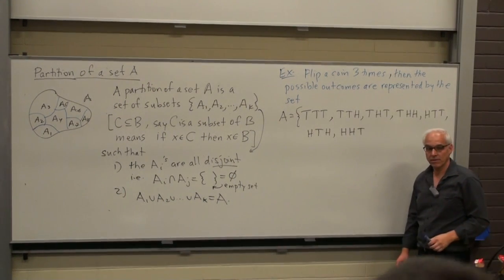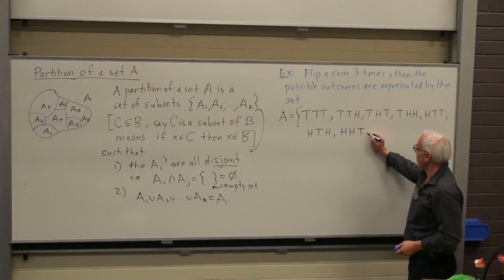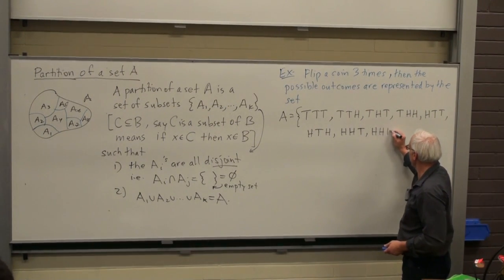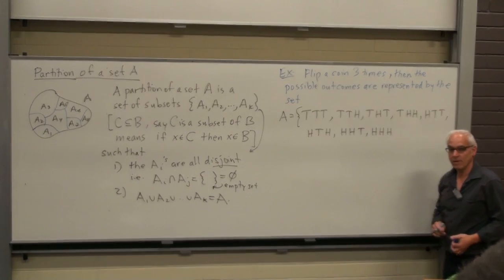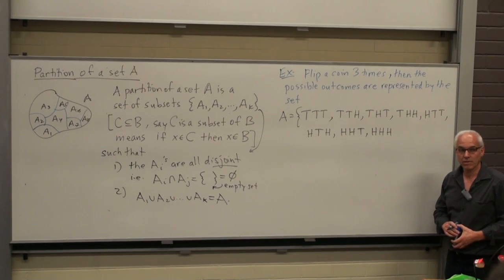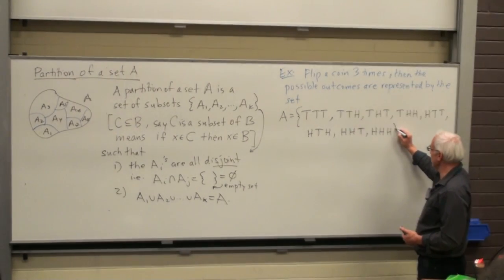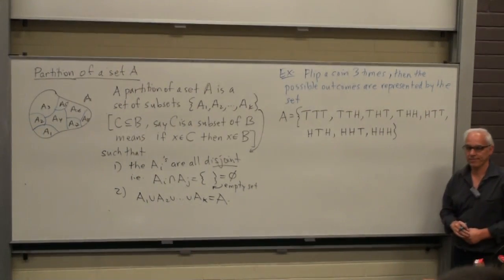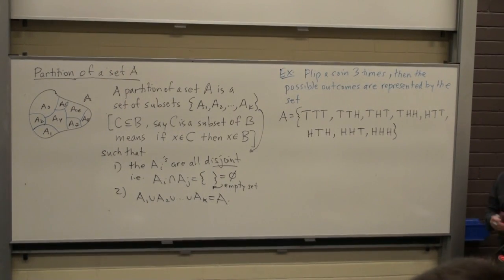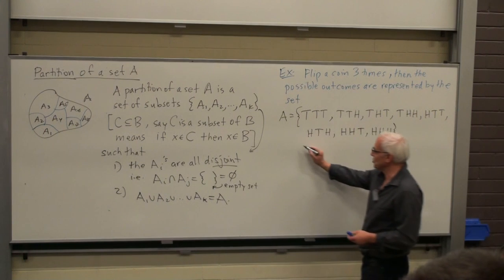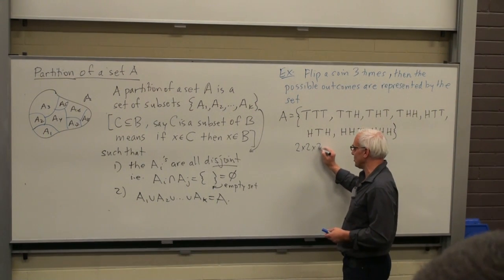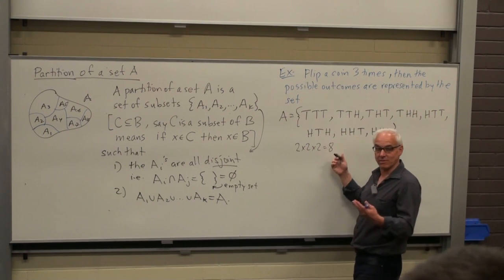Any more? All heads. Yes. Any more? Those all the possible outcomes? Yes. We know there's 8 possible outcomes, right? Because every single time there's only 2 possibilities. So altogether there's 2 times 2 times 2 equals 8 possible outcomes.